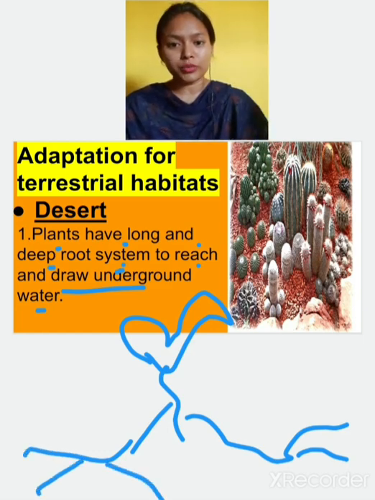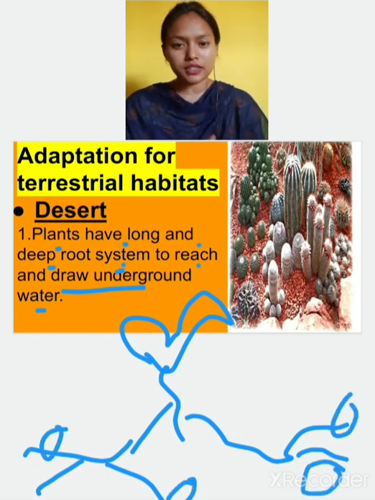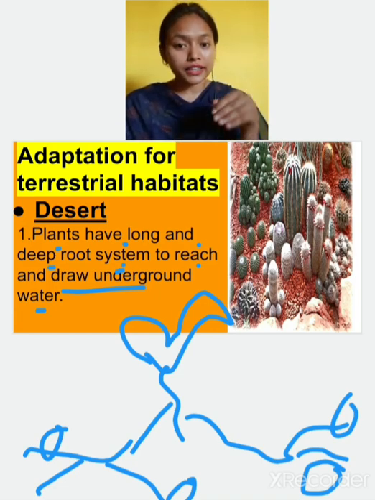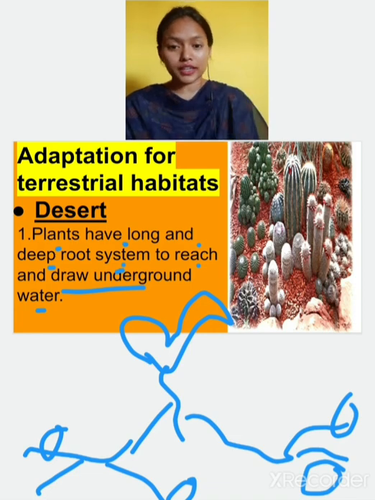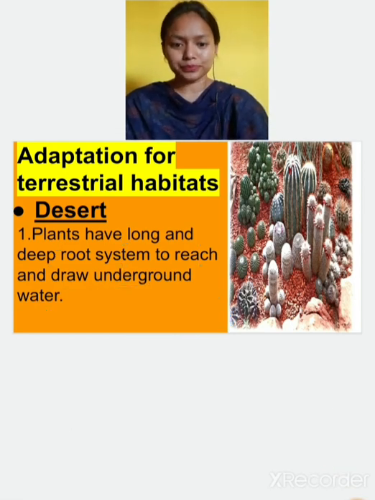They can draw out water from different sources, because in the desert there is scarcity of water. So if the plant needs water and there is no rainfall, the roots of these plants are very deep underground, so they can take out the underground water from there. So the roots of the plants are very deep.